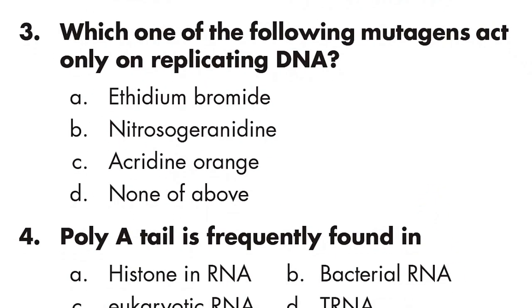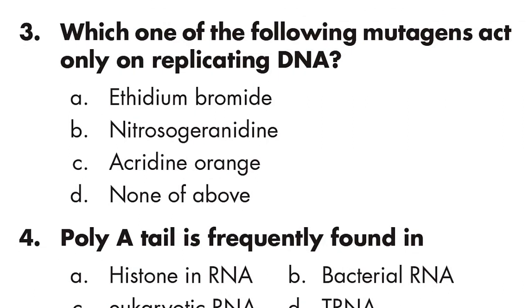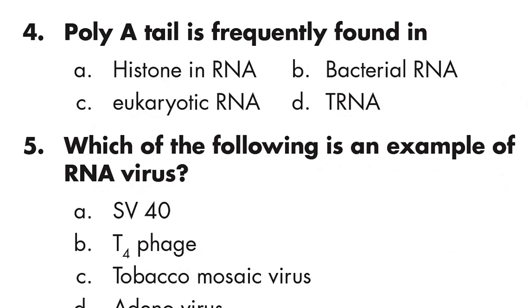Question number 3: which one of the following mutagens act only on replicating DNA? Answer C is right. Acridine orange. Question number 4: a poly A tail is frequently found in eukaryotic RNA. Option C is right.